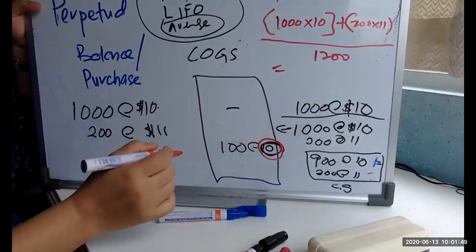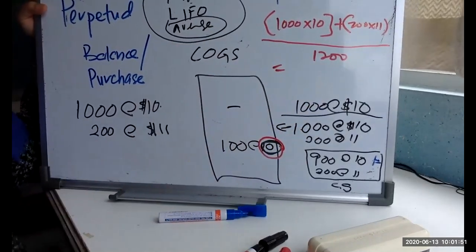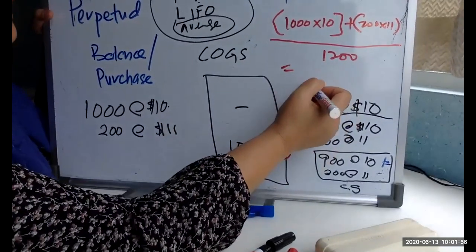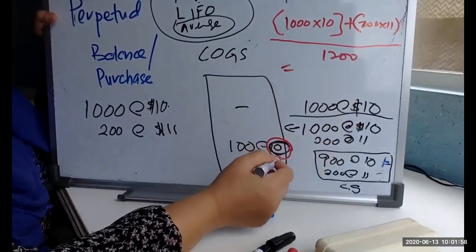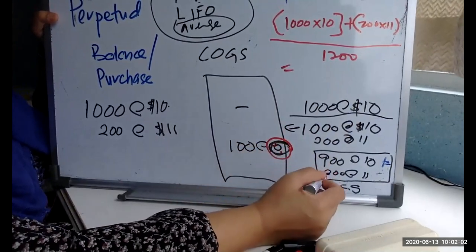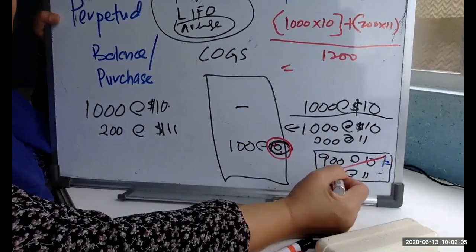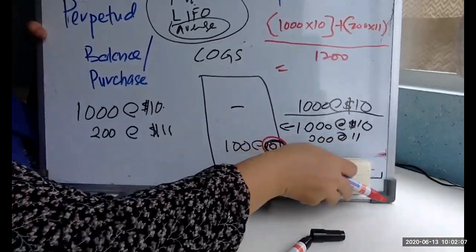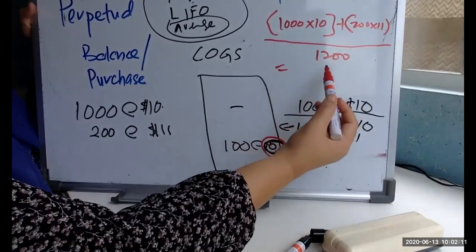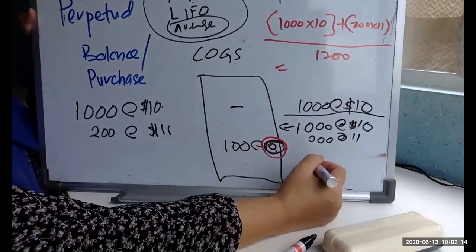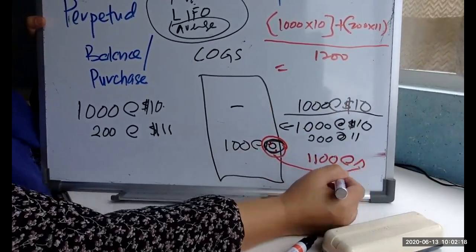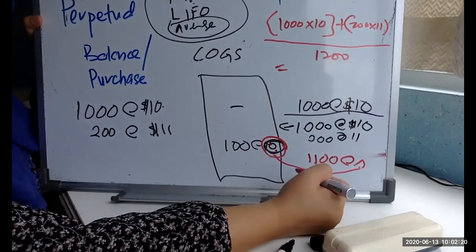I don't have the calculator now. Where's my calculator? It's not here. Okay, so whatever you get here would be changed here, because this is the average cost. And for that, your balance will also change. Initially you have 1,200, you sell 100, so the balance is 1,100, but at the average cost that you just got. It has to be at the same average cost.